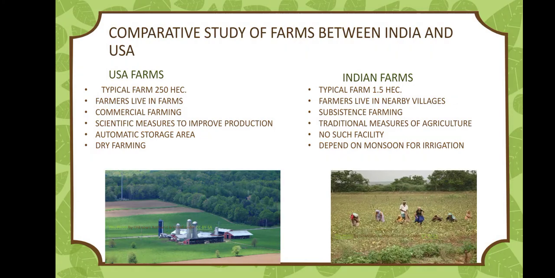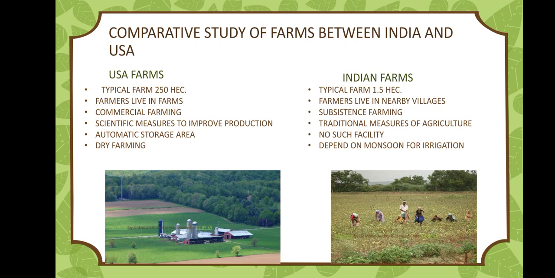Here is an interesting comparative study of farms in a developed country like USA and a developing country like India. USA. The average farm holding must be 250 hectares. Farmers used to live in farms. Commercial farming used to be done here. Scientific measures to improve production with automatic storage area are also there in USA. Dry farming is used. But in Indian farms, the average typical farm used to have 1.5 hectare area.